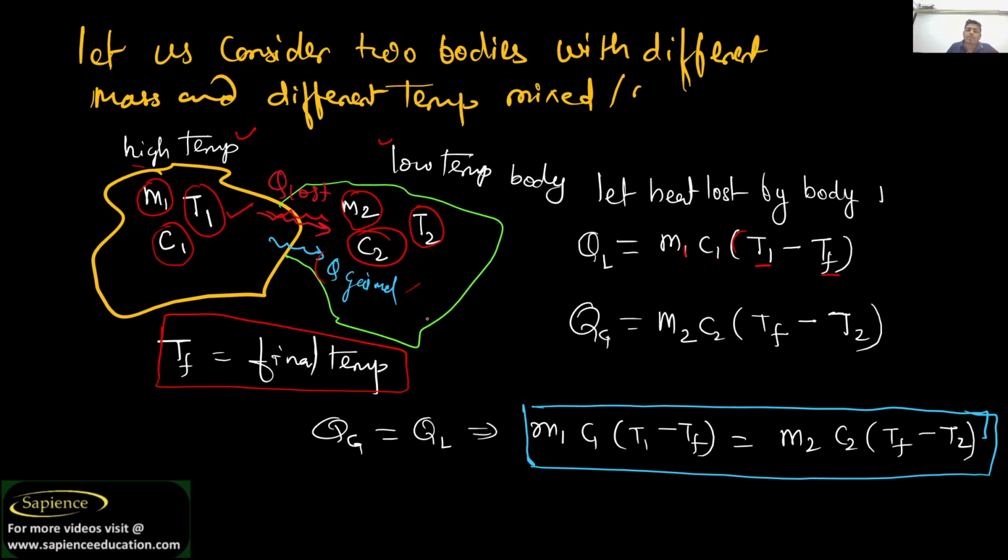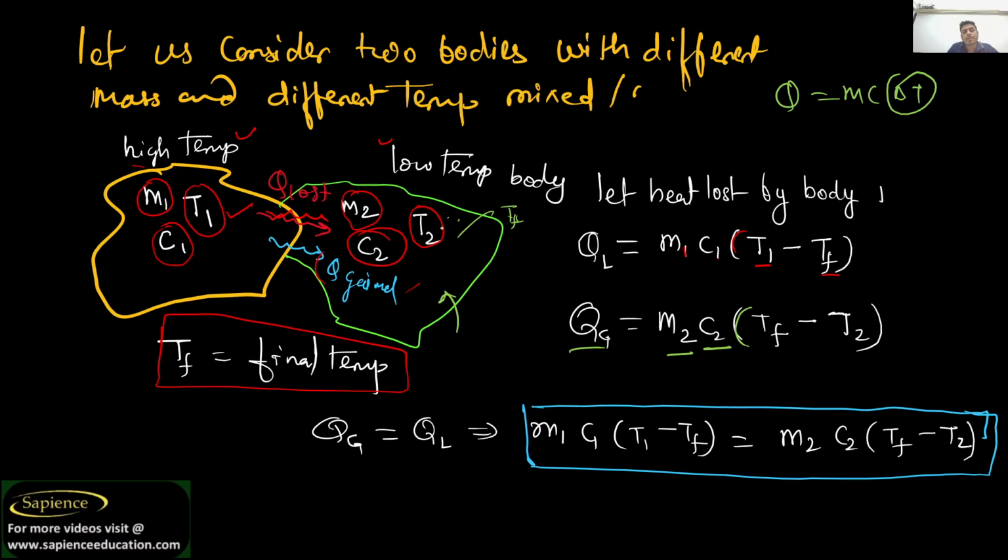Now if I am talking about the second body, this second body has gained the heat, and how much amount has it gained? The general formula you should understand: Q is equal to m c into change in temperature. So the mass of the body is M2, the specific heat of the body is C2. Now what is the change in temperature? Here the final temperature will be higher because it was at a lower temperature.